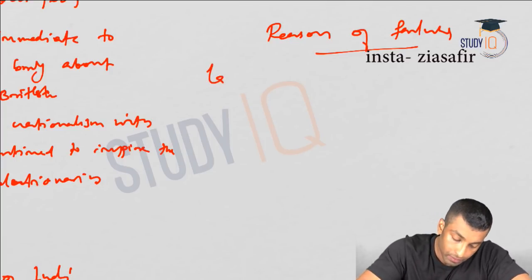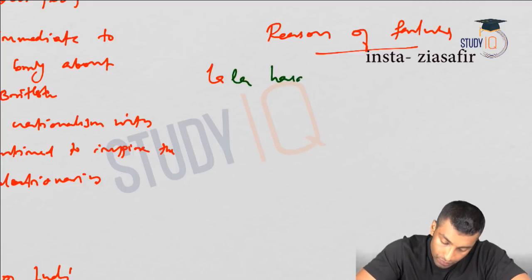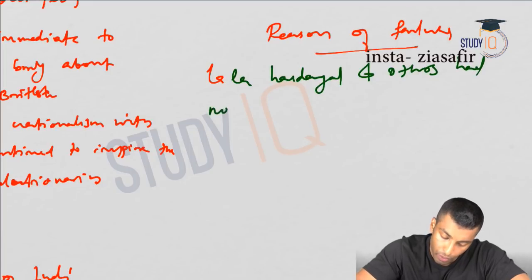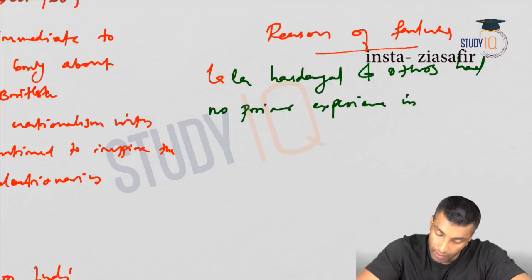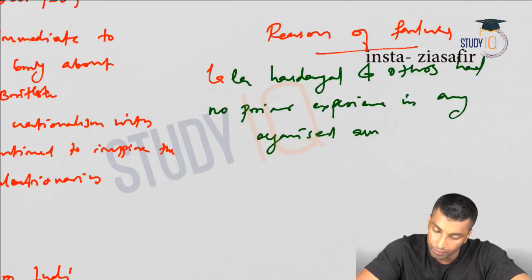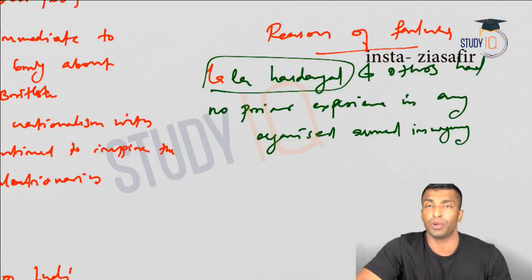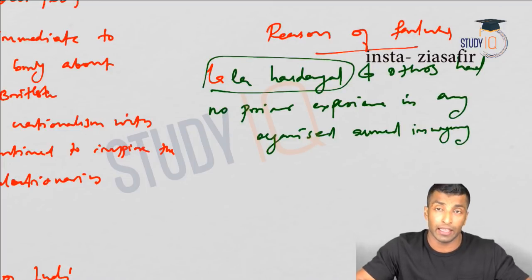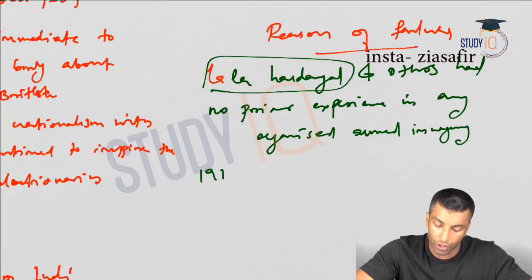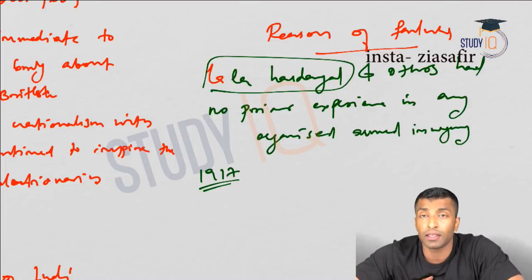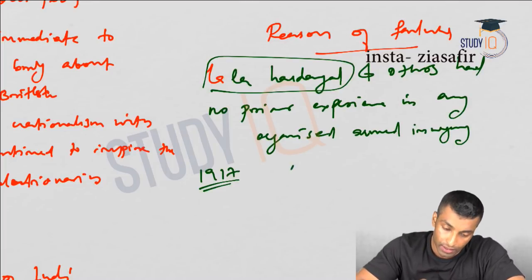Okay, so Lala Hardayal and others had no prior experience in any organized armed insurgency. Lala Hardayal himself was actually a university professor, but he managed to escape. I have already told you, when the US joined World War One, this Khadar party was suppressed, but Lala Hardayal managed to escape from the US and he reached Germany.